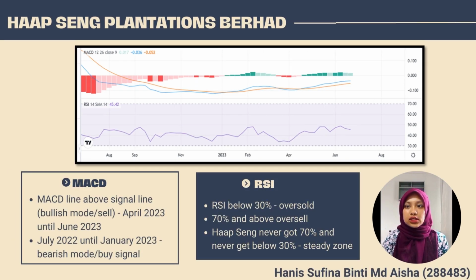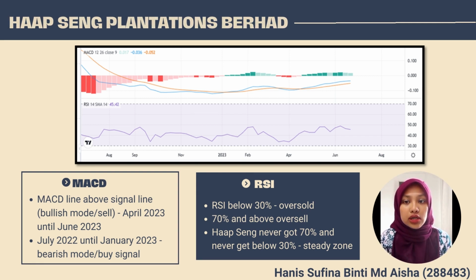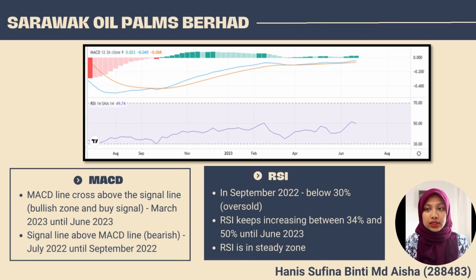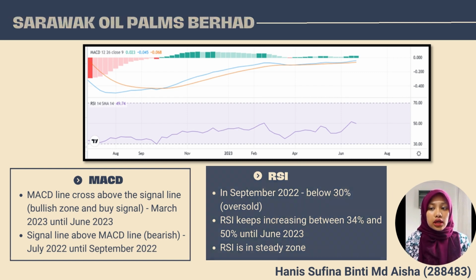Next, for Hapseng Plantation Holdings, based on the stock chart above, in April 2023, the MACD line crossed below the signal line, which means that from April 2023 until June 2023, the market was in a bearish zone and a buy signal. For RSI, from 20 March to 3 April 2023, it shows that RSI is more than 30%. Next, Sarawak Oil Palm Berhad. Based on the stock chart above, in March 2023, the MACD line crossed below the signal line, which means that the market was in a bullish zone. In September 2022, RSI got lower, until below 30%. This means that it was considered an oversold zone.